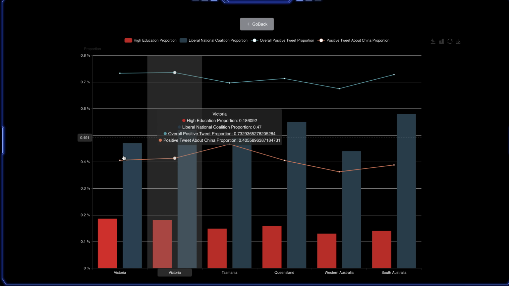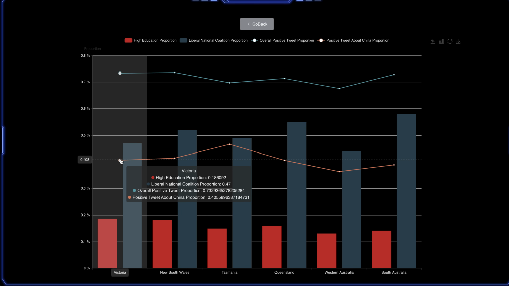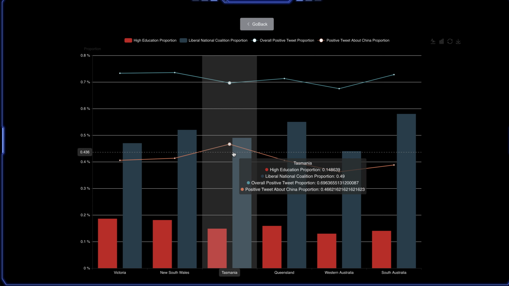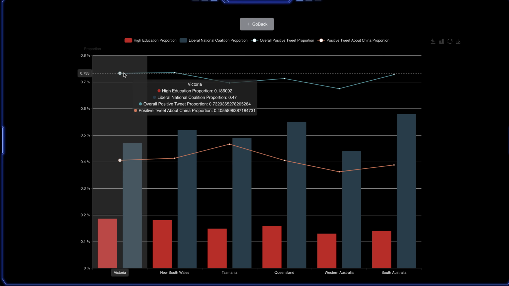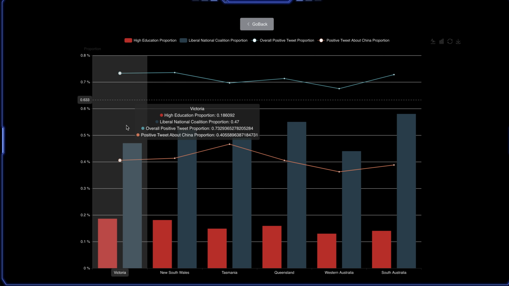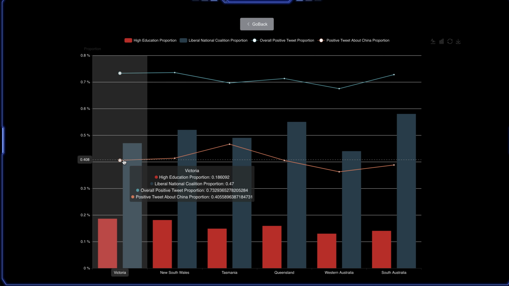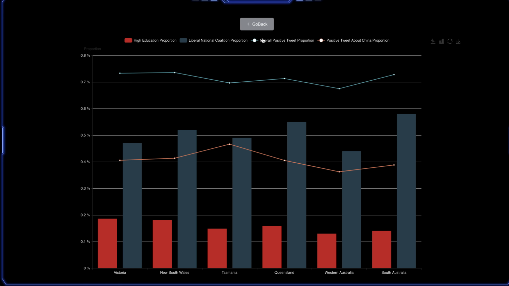However, when we look at the positive tweet about China proportion for Victoria, we can see that it's not the highest one, while Tasmania has the highest one. And we also realize that the overall positive tweet is really high. However, the China-related positive tweet is quite low compared to the overall.